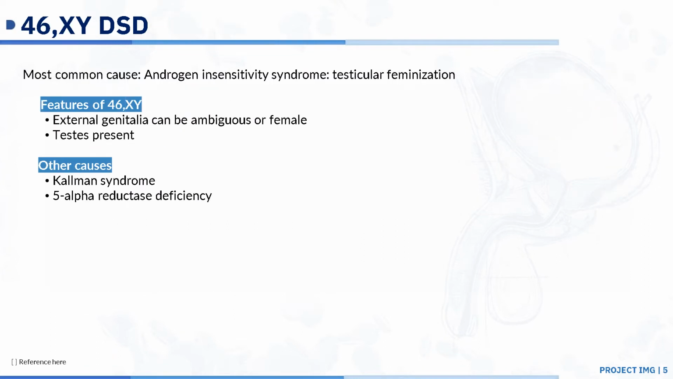Moving on to 46XY DSD, the most common cause is androgen insensitivity syndrome, also known as testicular feminization. You have external genitalia, which can be ambiguous or female, and testes are also present. Some of the causes, aside from androgen insensitivity syndrome, are Kallmann syndrome and 5-alpha reductase deficiency.